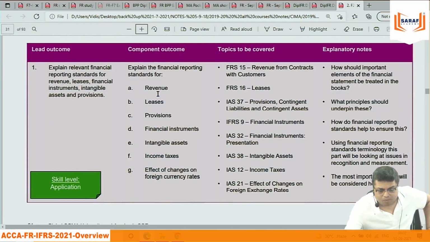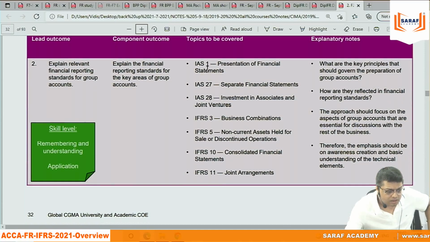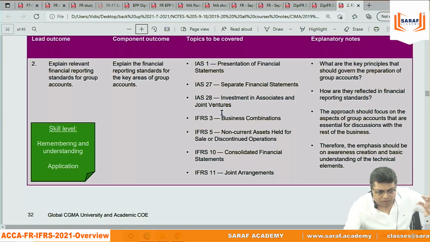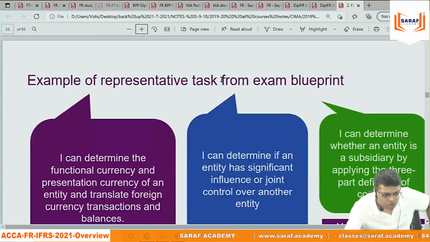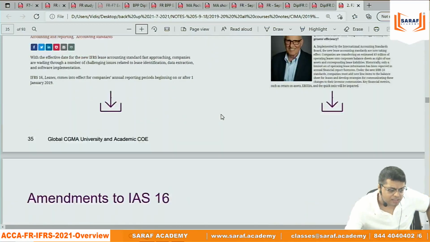Revenue, lease: revenue means IFRS 15. Lease is IFRS 16, provisions IAS 37, financial instruments IFRS 7, 9, IAS 32, then intangible assets IAS 38, income tax IAS 12, all are written. In front of that it is written. All IAS 1, 27, 28 for consolidated financial statements of accounts, joint ventures, all are the same.